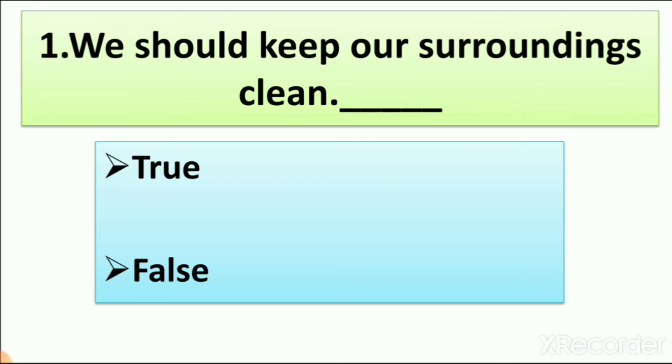Yes, true. So we circle the true. Why? Because our surroundings should be clean. Because if our surroundings are not clean, we fall ill. So this sentence is right, that we should keep our surroundings clean. So we write the answer true.